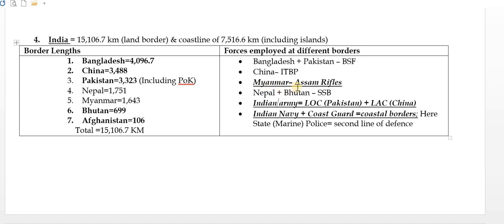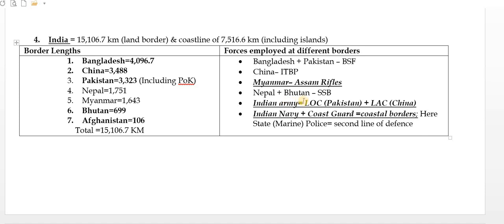Then Myanmar will be handled by Assam Rifles, because Assam Rifles will contain more indigenous people over there, like recruitment will be done from the northeastern areas mostly. So they will know about the terrain, they will be accustomed to that terrain, so they will be deployed in Myanmar. Myanmar is not sharing a direct boundary with Assam, but Assam Rifles will be much more aware about the situation on the ground.